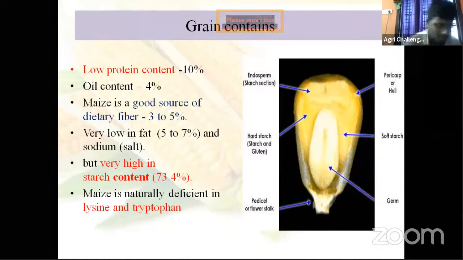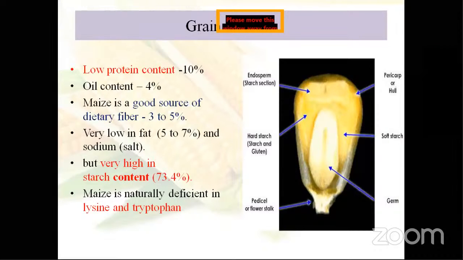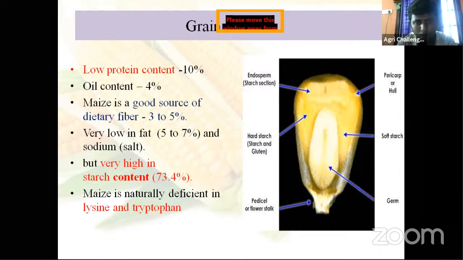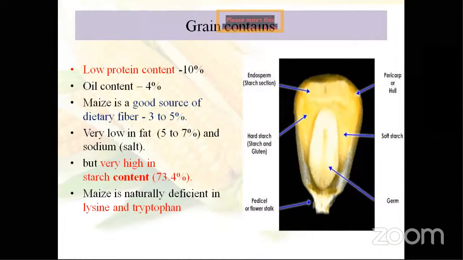Then coming to grain structure, endosperm, mostly starch. What is the chromosomal level of endosperm? Triploid, 3n. What is the process of formation of endosperm? Double fertilization. What do we call that process? Triple fusion.